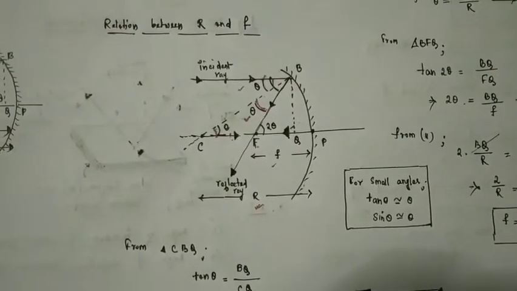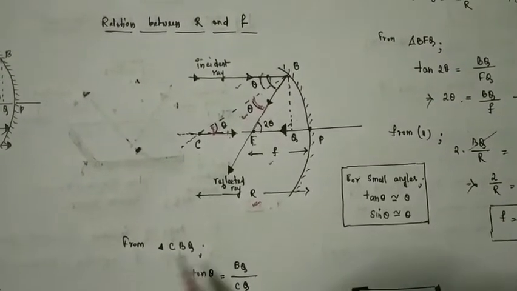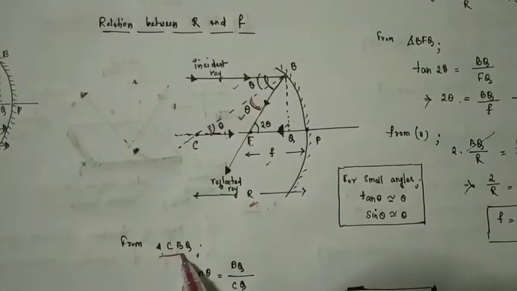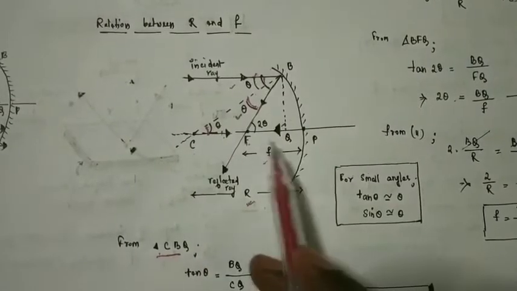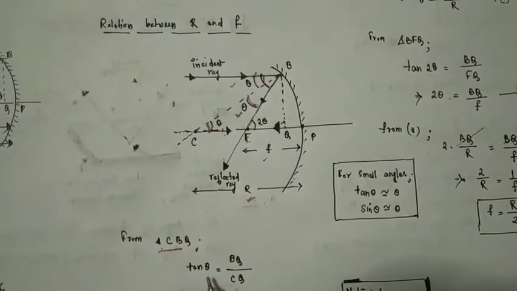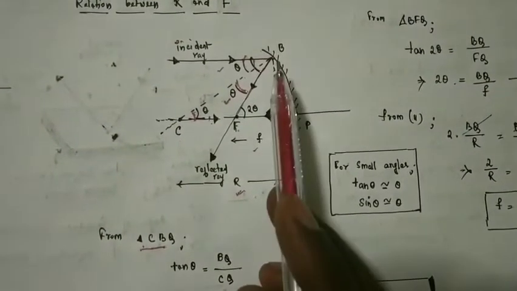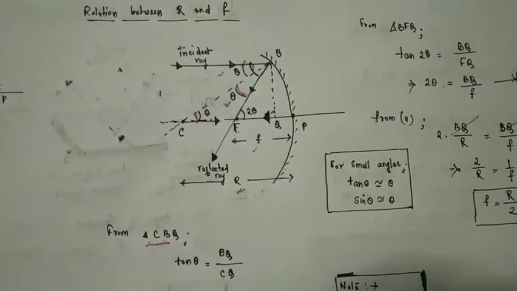So initially we take this triangle CBQ. In this triangle, this angle is theta, so tan theta is equal to BQ by CQ, that is perpendicular by base.